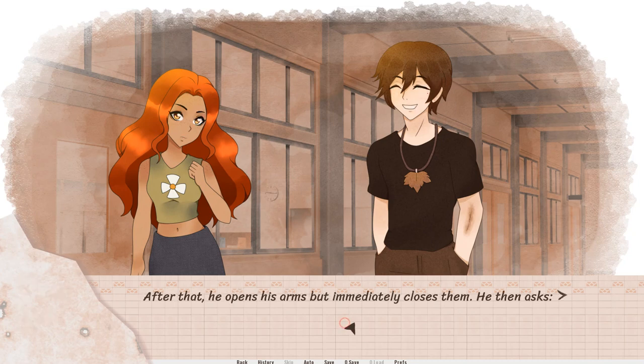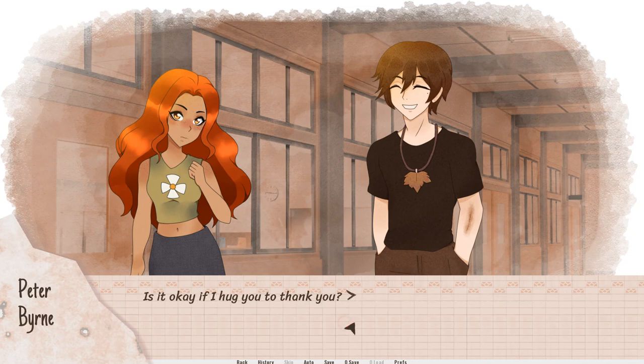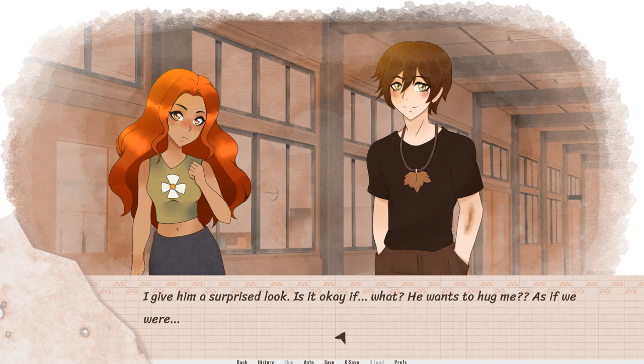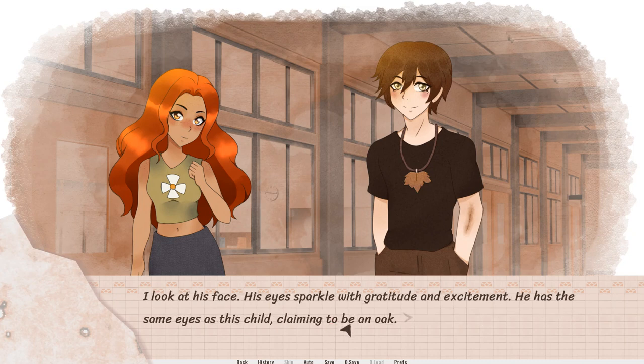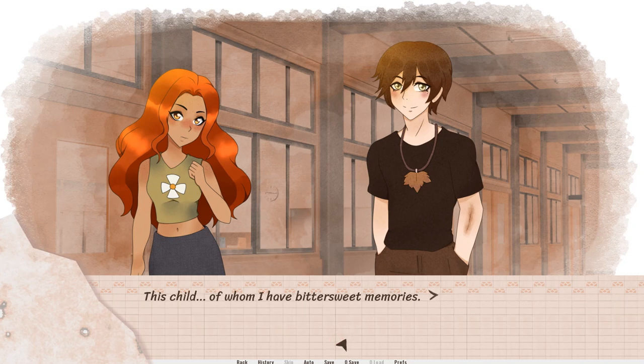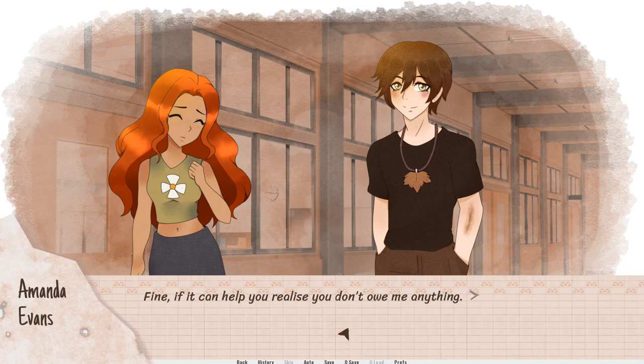Peter can't help but gently chuckle. After that, he opens his arms but immediately closes them. He then asks, Is it okay if I hug you to thank you? I give him a surprised look. Is it okay if what? He wants to hug me as if we were children. What is he expecting? Does he not realise that a boy hugging a girl means something else now? He knows that we're not 7 anymore, doesn't he? I look at his face. His eyes sparkle with gratitude and excitement. He has the same eyes as a child, claiming to be an oak, the child of whom I have bittersweet memories. Eventually opening my arms, I tell him, Fine, if it can help you realise you don't owe me anything.